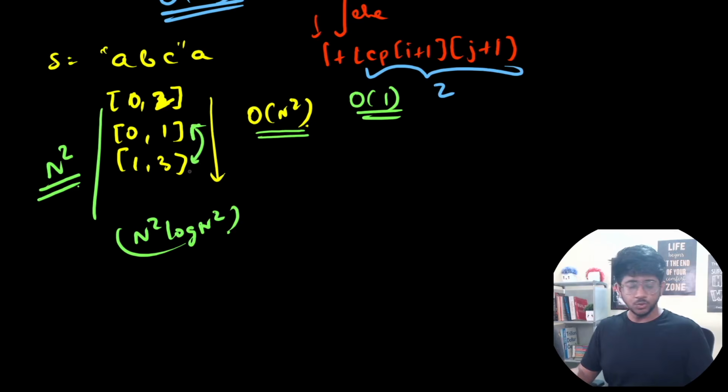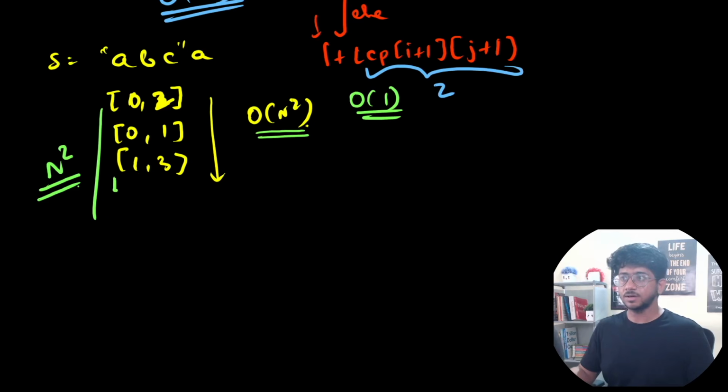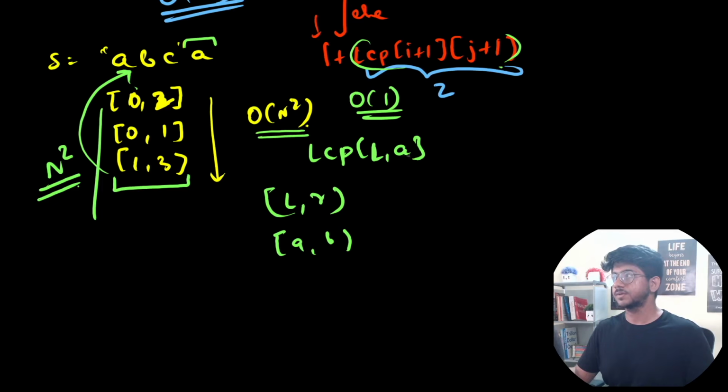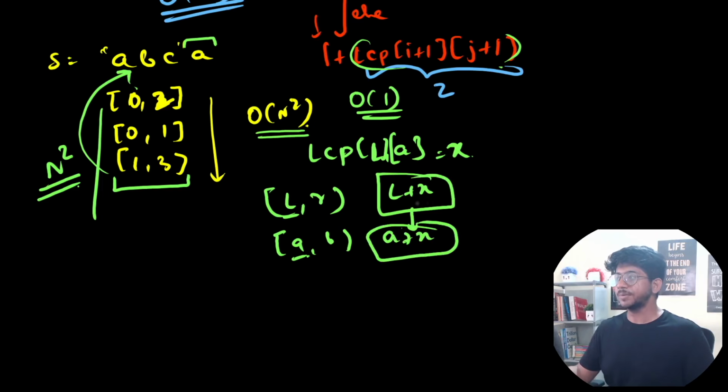So you can use a normal sort with a comparator to compare two different pairs. A pair signifies a substring. To compare two different substrings, which is lexicographically bigger, you can simply use this LCP array. How? Let's say there is an L to R given to you and an A to B. What we will do is find out the LCP of L and A, these two positions. Let's say this is some X. So L plus X is the first character that differs, and A plus X is the first character in this string which differs. Compare these two characters.